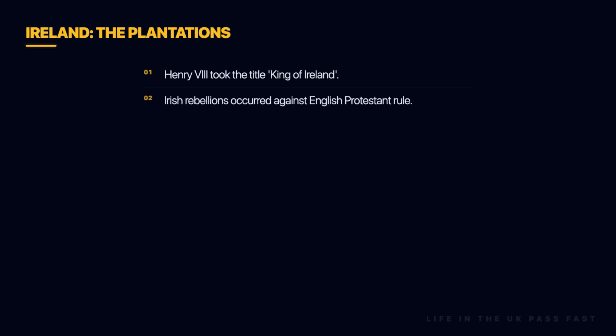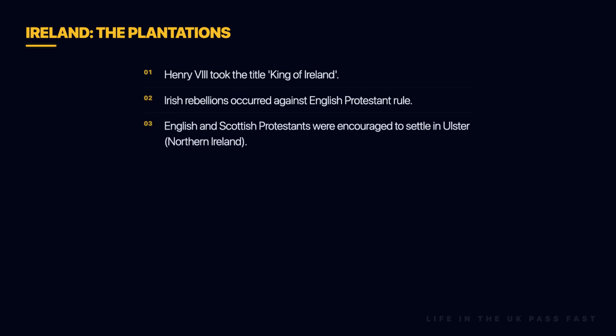During the reigns of Elizabeth I and James I, there were many rebellions by the native Irish against Protestant and English rule. To strengthen English authority, the government encouraged English and Scottish Protestants to settle in Ulster, a northern province of Ireland. These settlements, where settlers took land from Catholic landowners, were known as plantations.